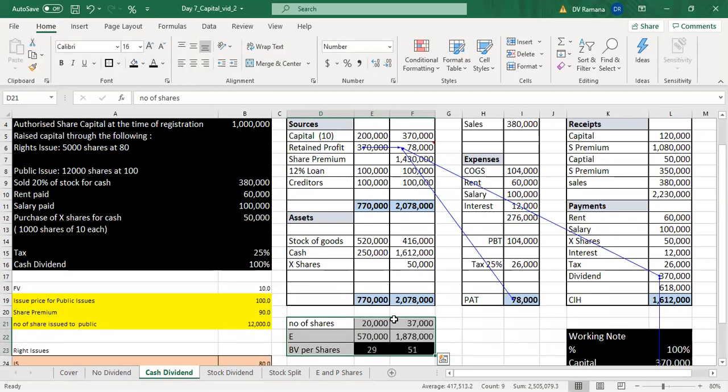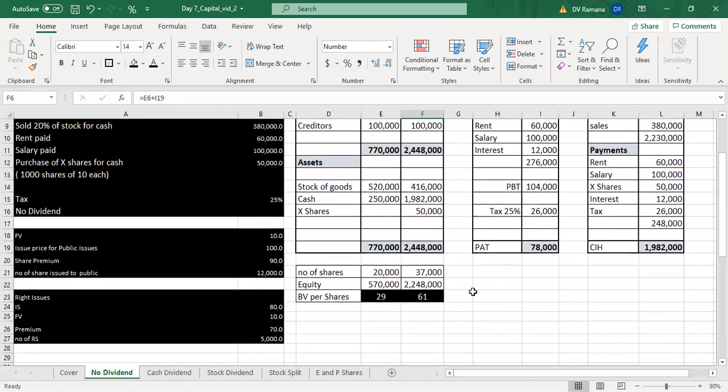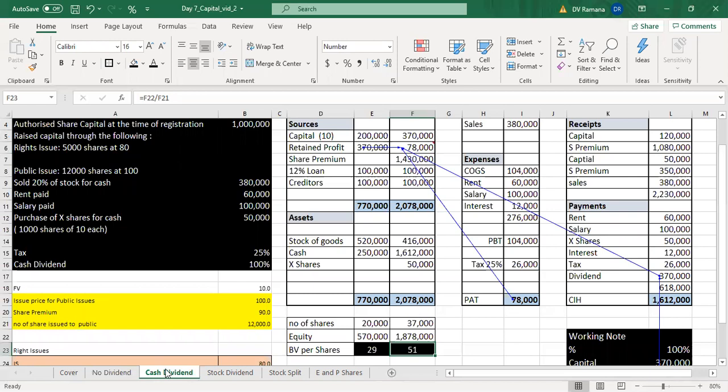Why did the equity reduce? Equity reduced because the retained profit reduced. And retained profit reduced because the cash dividend has been given in this case. And since the equity reduced, the book value per share falls. So book value per share when the company did not give dividend was 61. Observe this, 61. When the company gives cash dividend, the book value per share has come down to 51 because there is a reduction of equity.